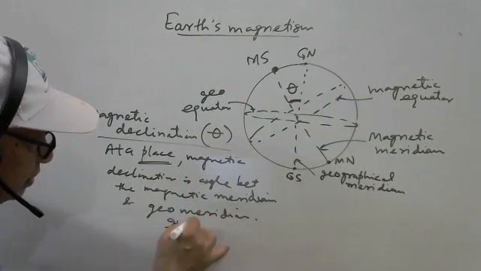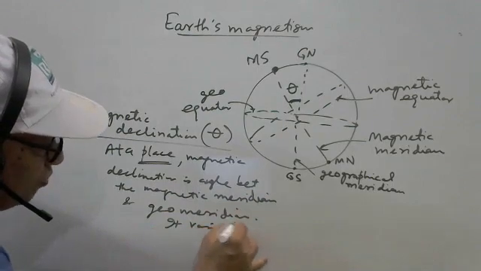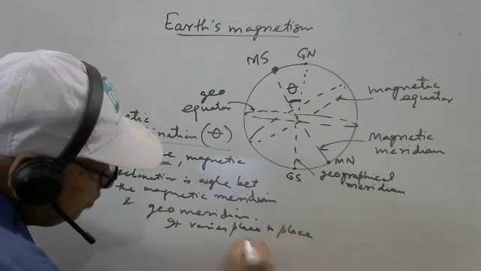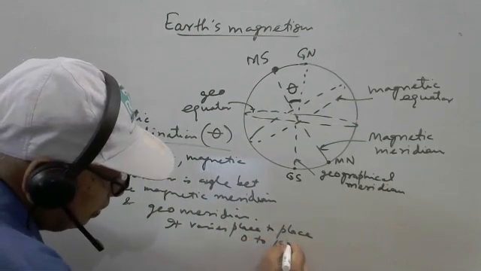It varies place to place with 0 to 18 degree.